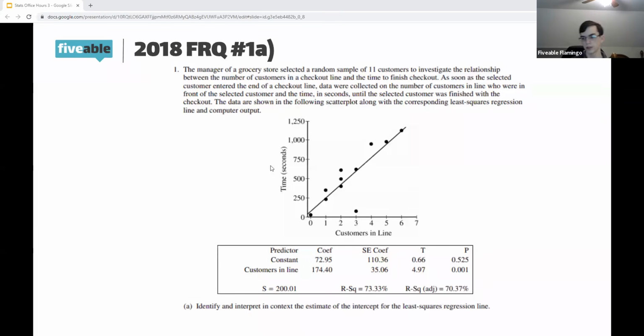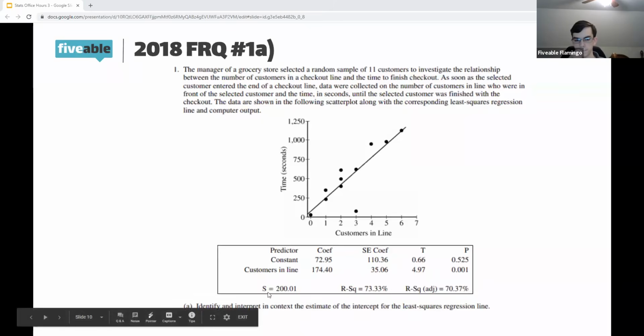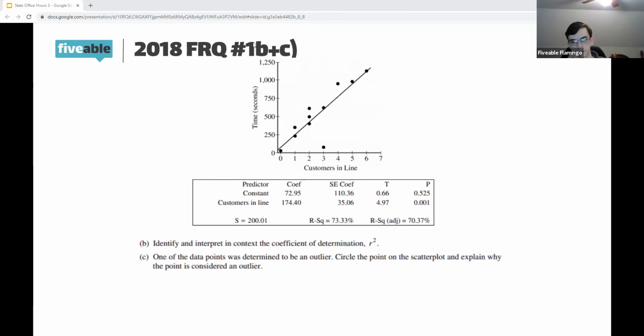And the really crucial thing here is to get a full name of your explanatory variable, and then get your full units of your response variable. So make sure you're specifically saying what exactly you're measuring. So customers in line, in seconds. All right, on to parts B and C. So give these a quick look and then I'll answer these together.